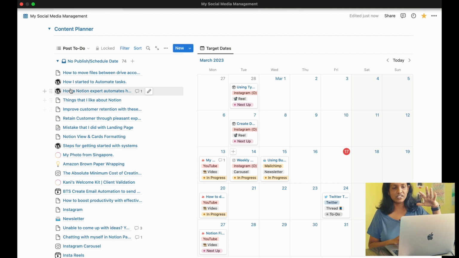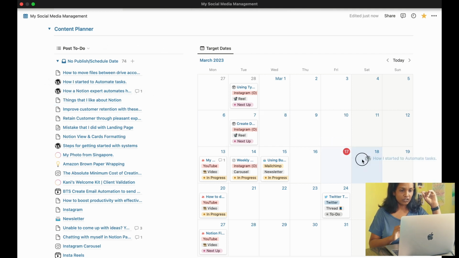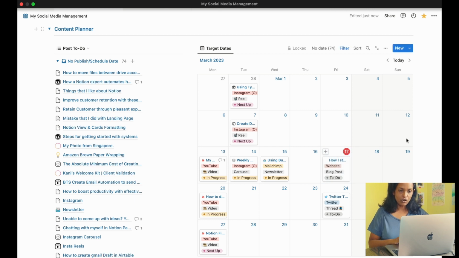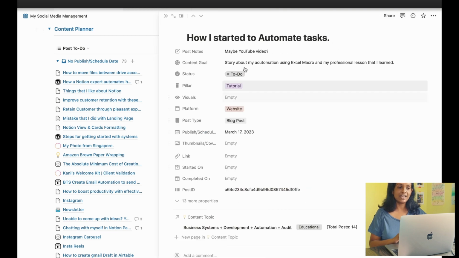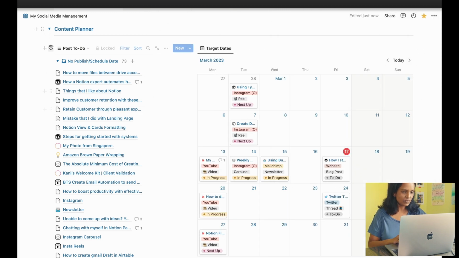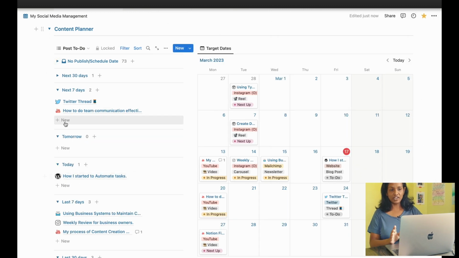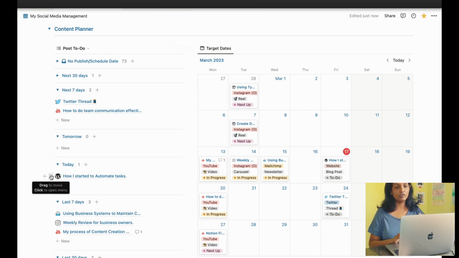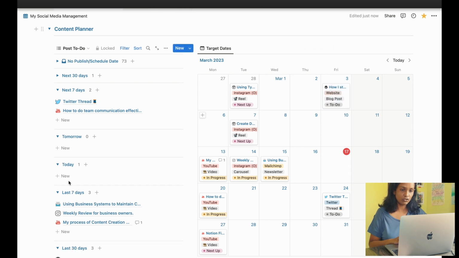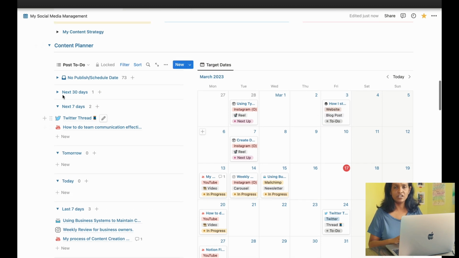And what I can actually do here is drag an item from the left view to the right view on any date of the calendar, and that item will be assigned a publish or schedule date. What this would do here is the item that got dragged into this calendar also got its published date updated, which in turn also updates the grouping of that item on the left hand side. Meanwhile, if it was an item with no date, then it would move to one with the appropriate date group. And if it was an item from within a date group, then it would move to another appropriate date group.